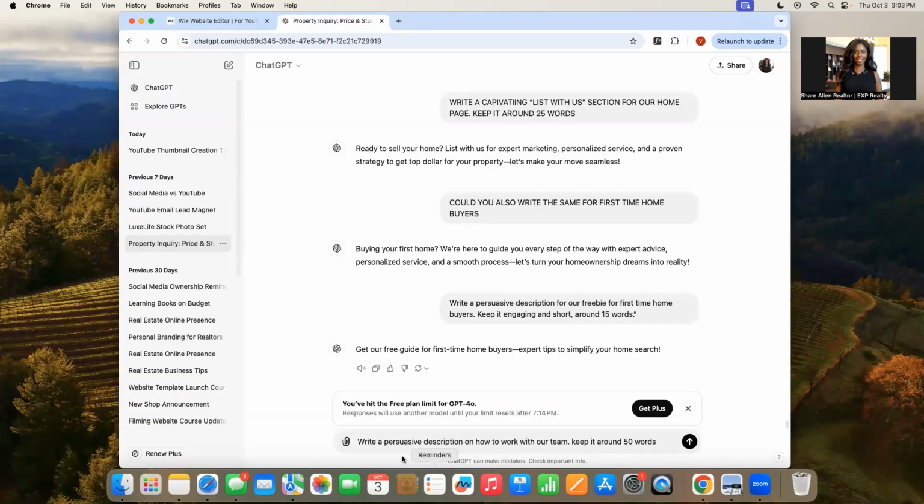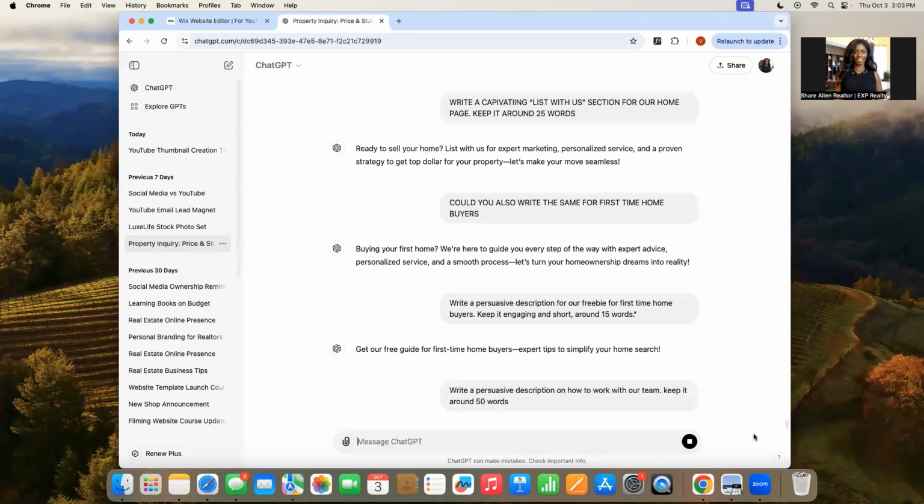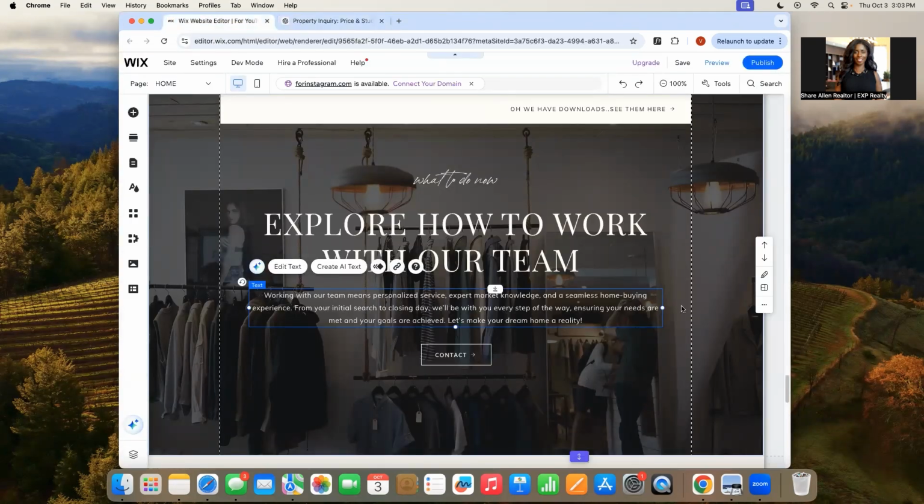Okay, I just wrote a quick little description on how to work with the team. Keep it around 50 words. Okay, you guys, so you're just going to take that and add that in here. Now, I am using the free ChatGPT account, so you don't need to pay unless you want to use some of the other features that ChatGPT has, but this is just on the free, so, nothing extra.